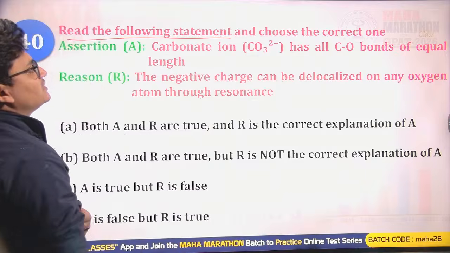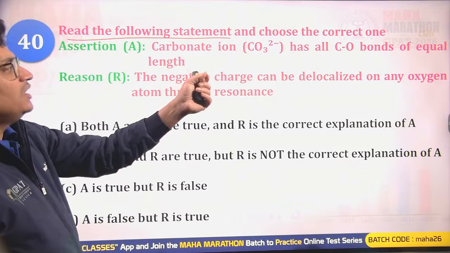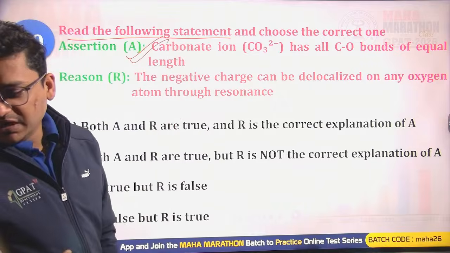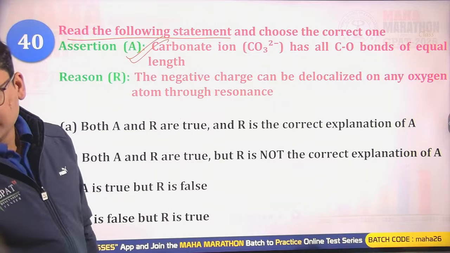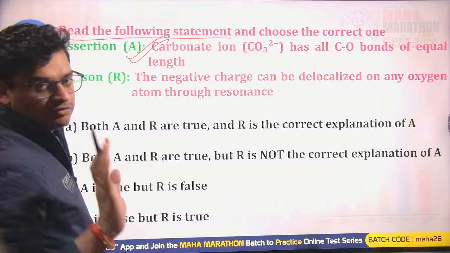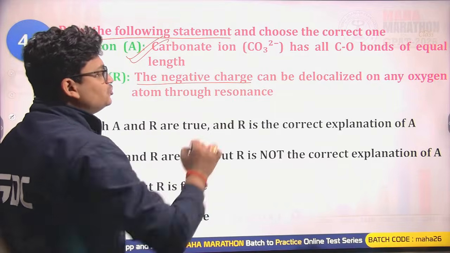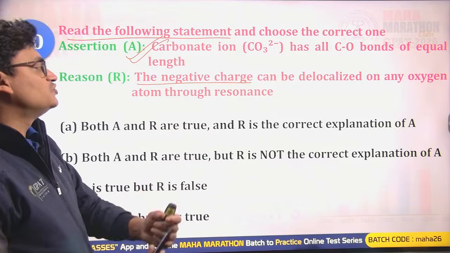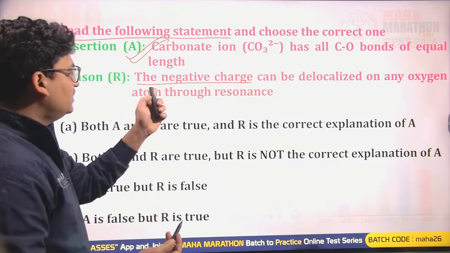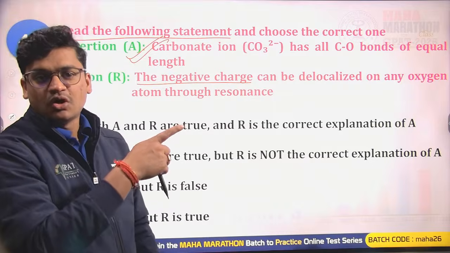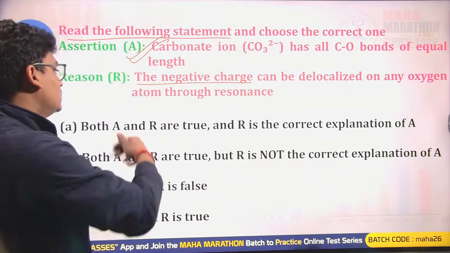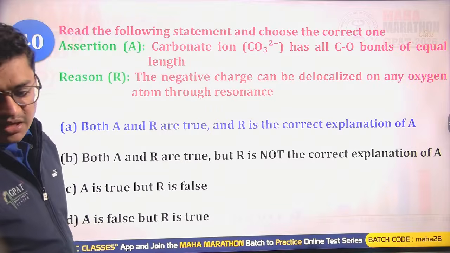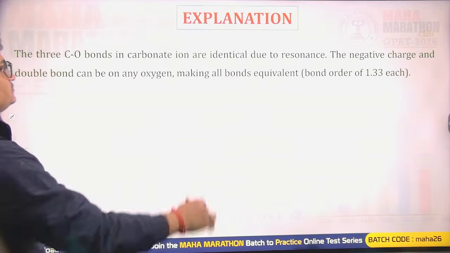Next question we are having is, the carbonate ion has all CO bonds of equal length. Yes, due to resonance, all of them will be having equal bond lengths. The negative charge can be delocalized on the oxygen atom through resonance. Yes, that is also correct. Negative charge is moved towards the oxygen. We have just seen the resonance structures. So yes, that is also correct. So A is going to be the right answer.